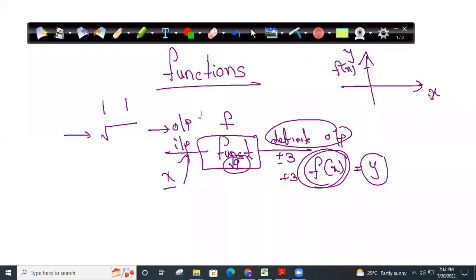Whenever I say x, it is the input value. Suppose I say f of 2, the output of this function when x is equal to 2. I have a graph here. Assume this is the graph, this is 1, this is 2. Slowly I'll go to the difficult things, but I want my students to have 100% clarity on what a function is and what the terminology in a function is. So I'm going in depth. Students who know, please do hold on. I'll teach you something which no one knows and which is important as part of the exam.